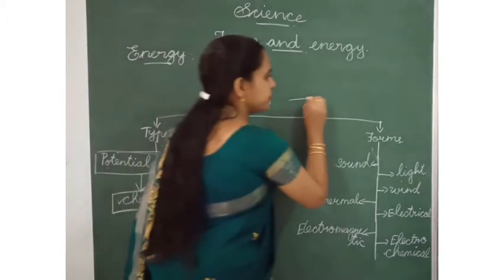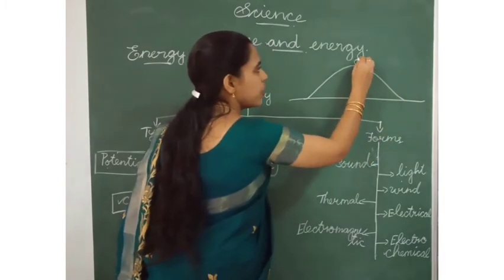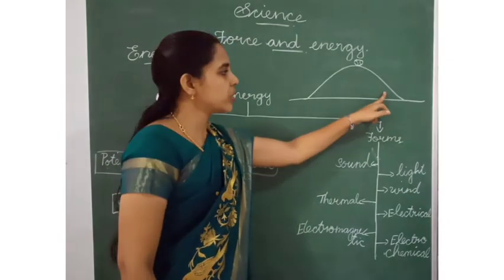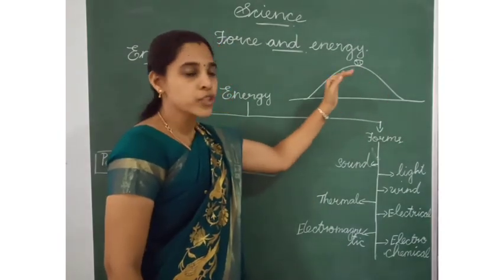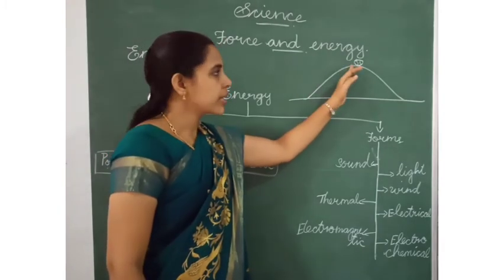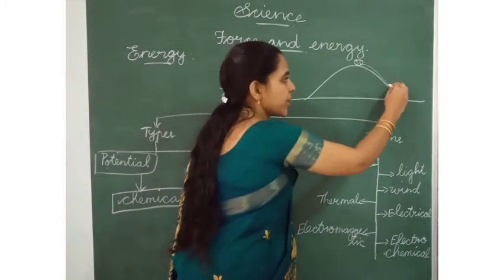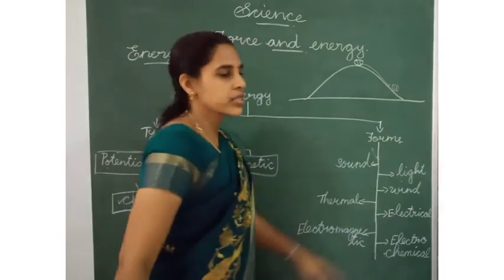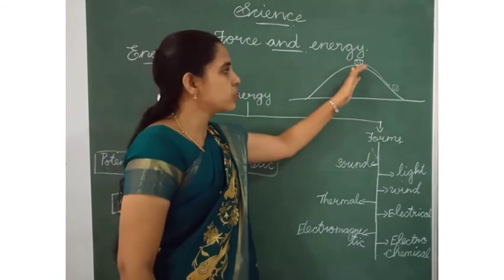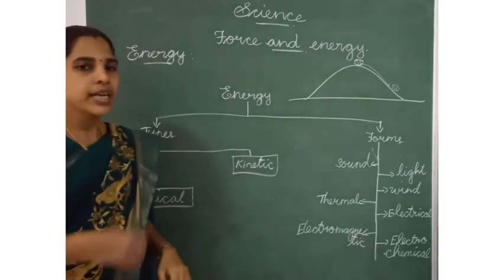For example, a ball is on the hill. The ball is not moving down the hill. The ball is ready to move. So it takes rest before moving. It is the potential energy. After some time, the ball is moving this way. It is not potential because the ball is moving. Before it starts to move, the ball takes rest in position.